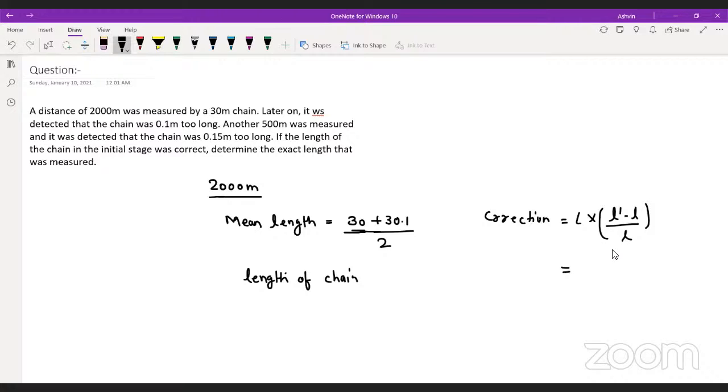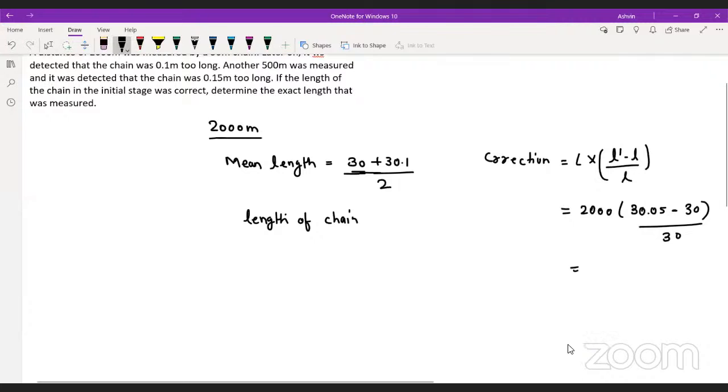Okay, this has to be your correction, and the correction will be nothing but 2000 into (30.05 minus 30) upon 30. This will be your correction, and this correction will be positive because the length is more.